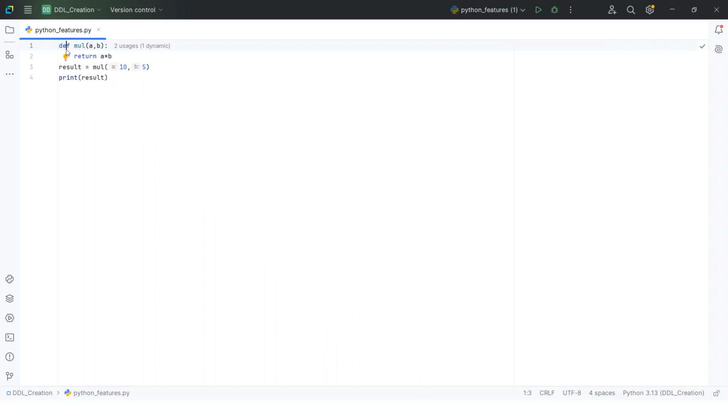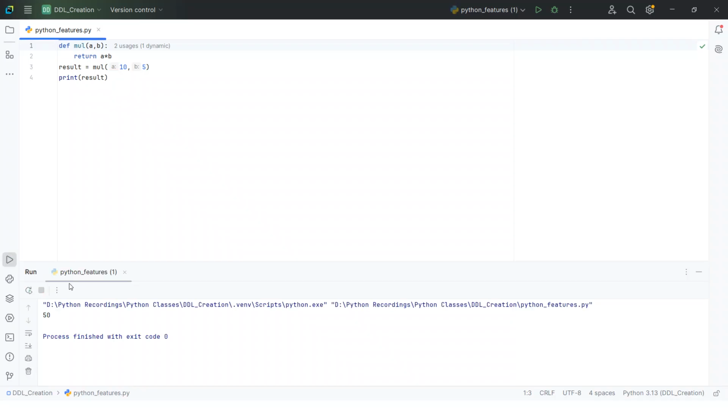the output. For example, if I print the statement, see 50, how does it give the 50? The machine does not know about multiplication, does not know about MUL, does not know about RET. So the PVM acts here. The PVM takes this code and converts it into bytecode, and once the system understands that bytecode, zeros and ones, it executes and gives the data. So 50 is the output.